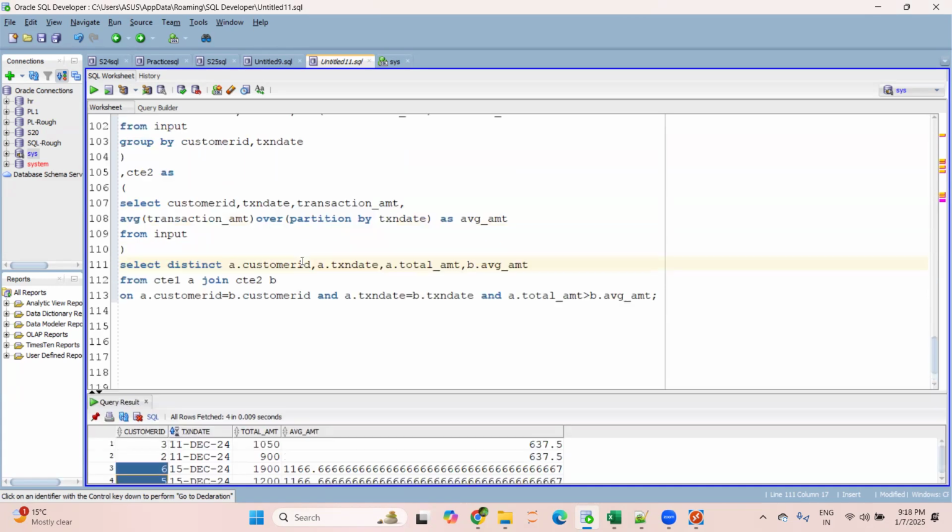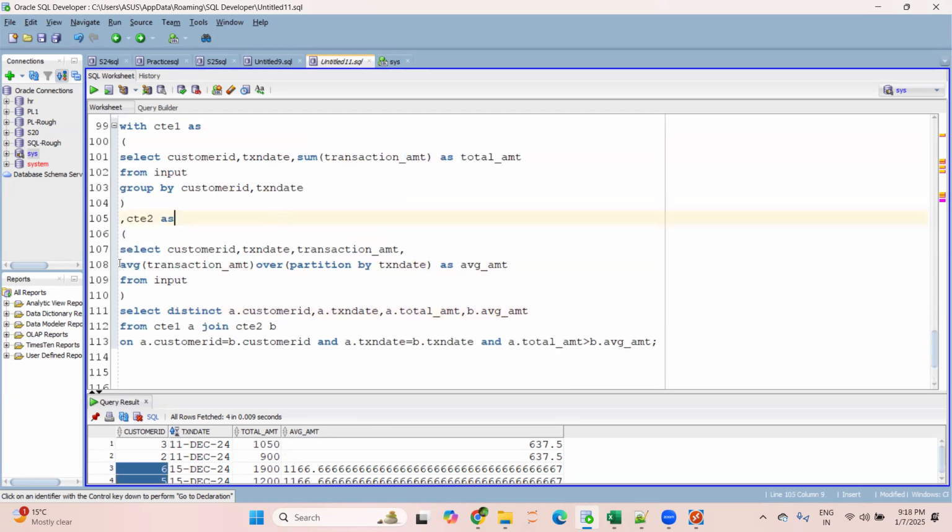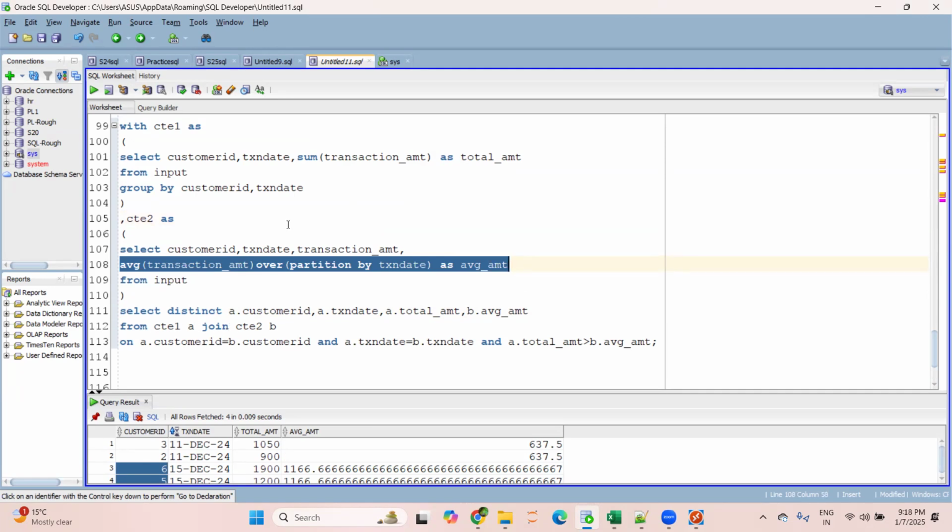While solving this question, this was the important point: do you know this concept or not? And then it is the simple inner join we are performing here. Now, do you have any questions so far? Or if you have any other thought, then we can solve it with the help of this concept as well. Is this clear?